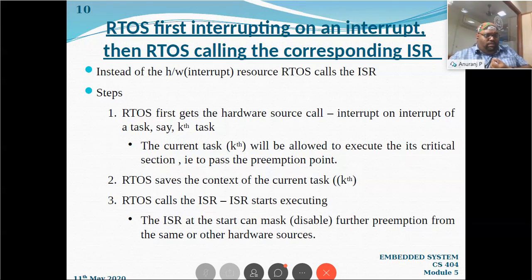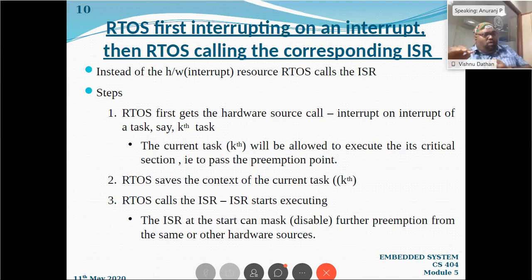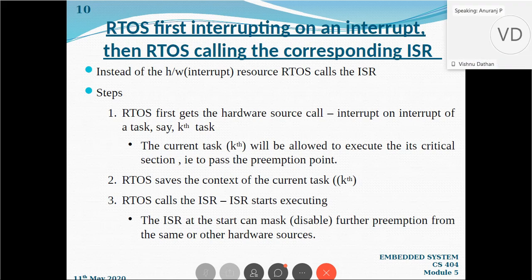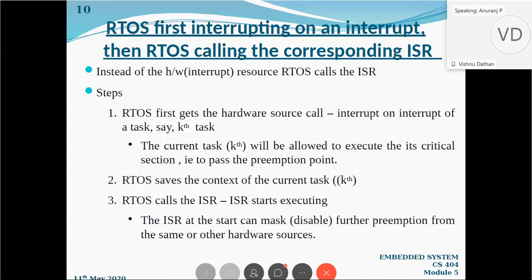If an interrupt comes, the interrupt service routine is about to start. Immediately after getting the ISR entry message, the operating system is going to block the current process, and it is to be saved.